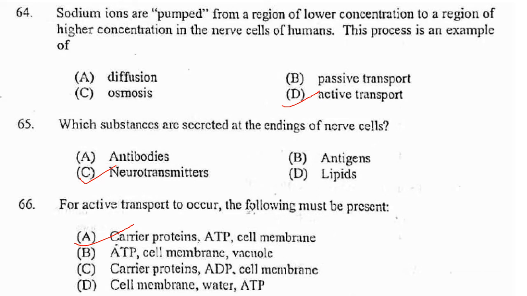Then 66. For active transport to occur, the following must be present. So you need a carrier protein, ATP and a cell membrane. So for active transport, that is the one which requires energy to move substances against their concentration gradient. So carrier proteins are those which facilitate diffusion of molecules across the cell membrane. They allow movement of molecules in and out of the cells against the concentration gradient. So active transport requires carrier proteins, also called pumps.